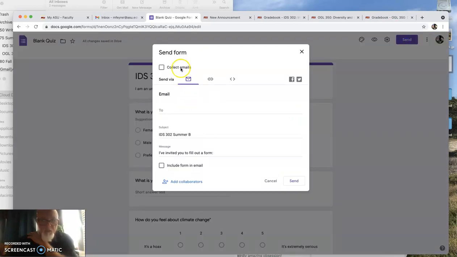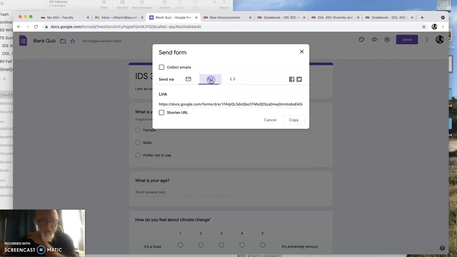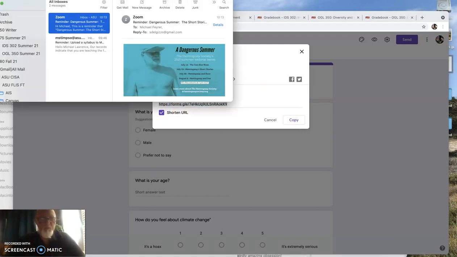okay, so now you want to go to send, but do not choose this one. Do not choose anything. Choose this one. This is the link. This is what you want, but you don't want that. You want to shorten it. Now you want to copy it. Now you're golden. You have everything you need.